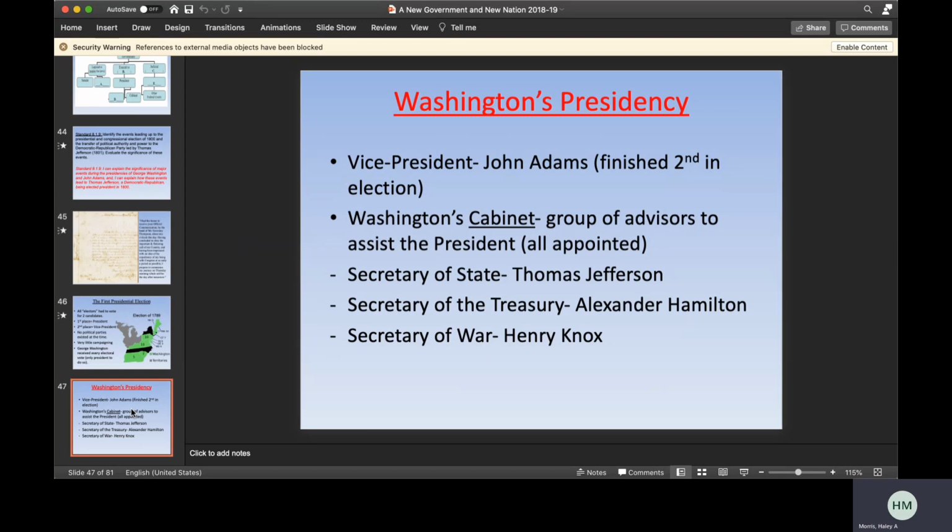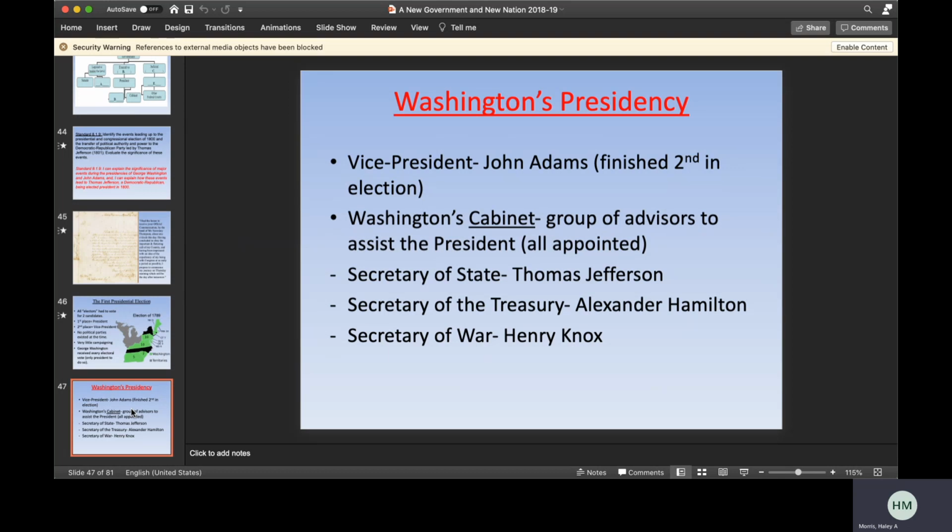So while Washington was president, John Adams was his vice president because he finished in second place in that first election. Washington's cabinet was then formed. This is the first cabinet. We still have a cabinet today, and the cabinet is a group of advisors to assist the president. Well, they are nominated by the president, and then they are confirmed by the Senate. So that is an example of our checks and balances at work.